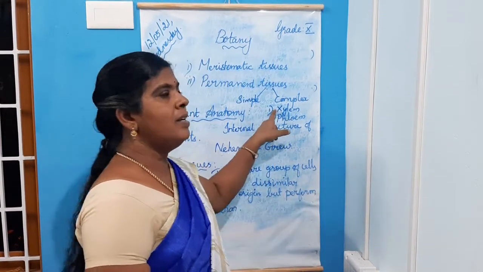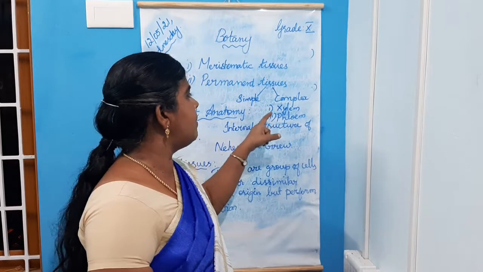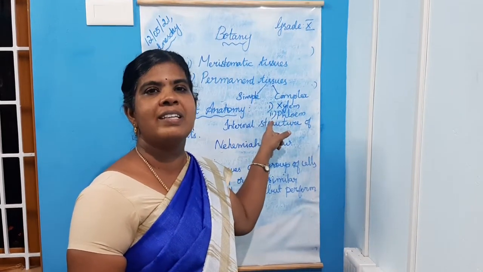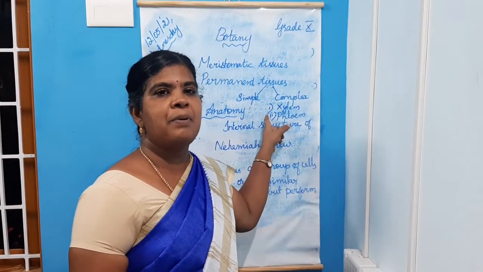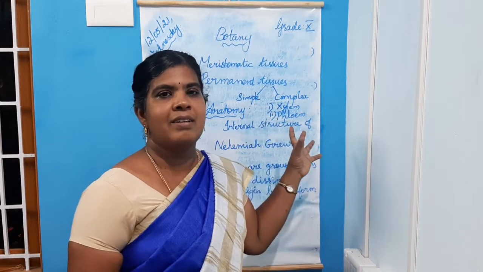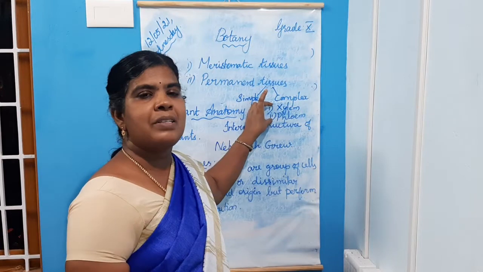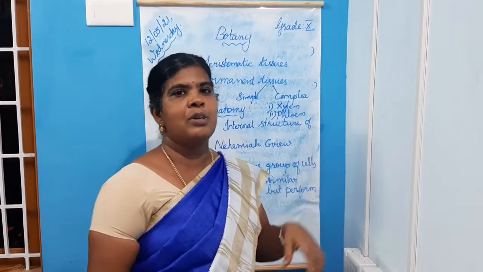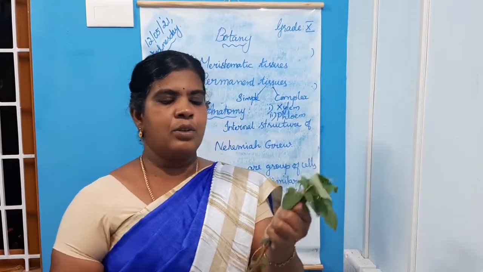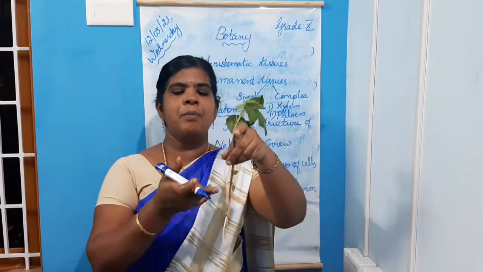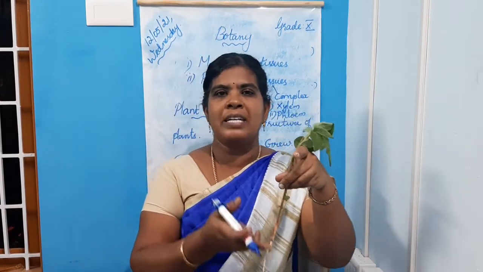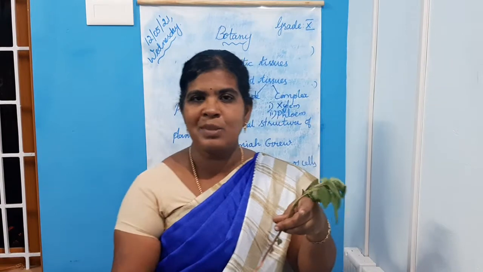Each and every tissue system present in plants performs its definite function. For example, xylem and phloem, these two are the complex tissues. They perform conduction, so these two are the conductive tissues. You all know the function of the root system. The root absorbs water and mineral salts from the soil.